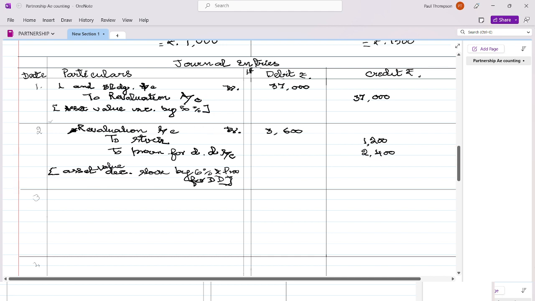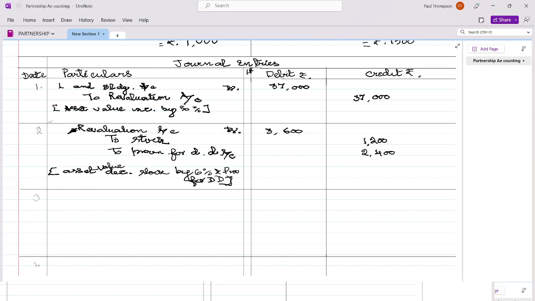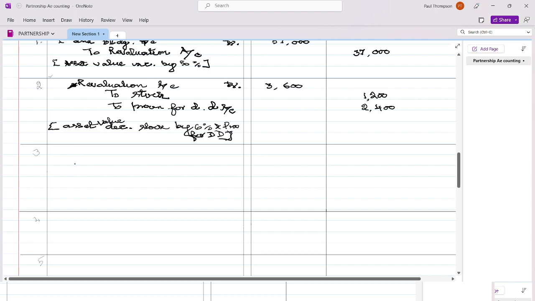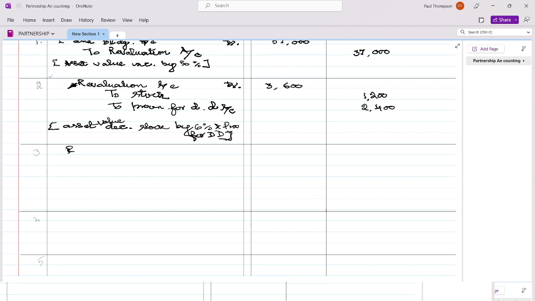Because revaluation credit is more, we will be distributing this revaluation profit among the partners. Okay, so revaluation account is debited, so that we don't forget it. We can go in line. Revaluation account debited.